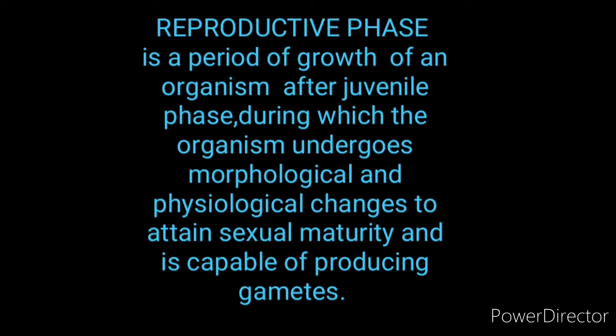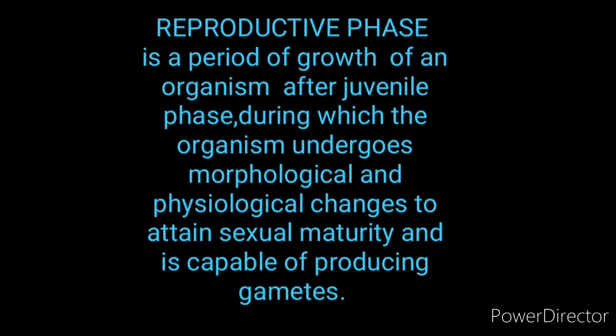Then the reproductive phase is the period of growth of an organism after the juvenile phase, during which the organism undergoes morphological and physiological changes to attain sexual maturity and is capable of producing gametes.